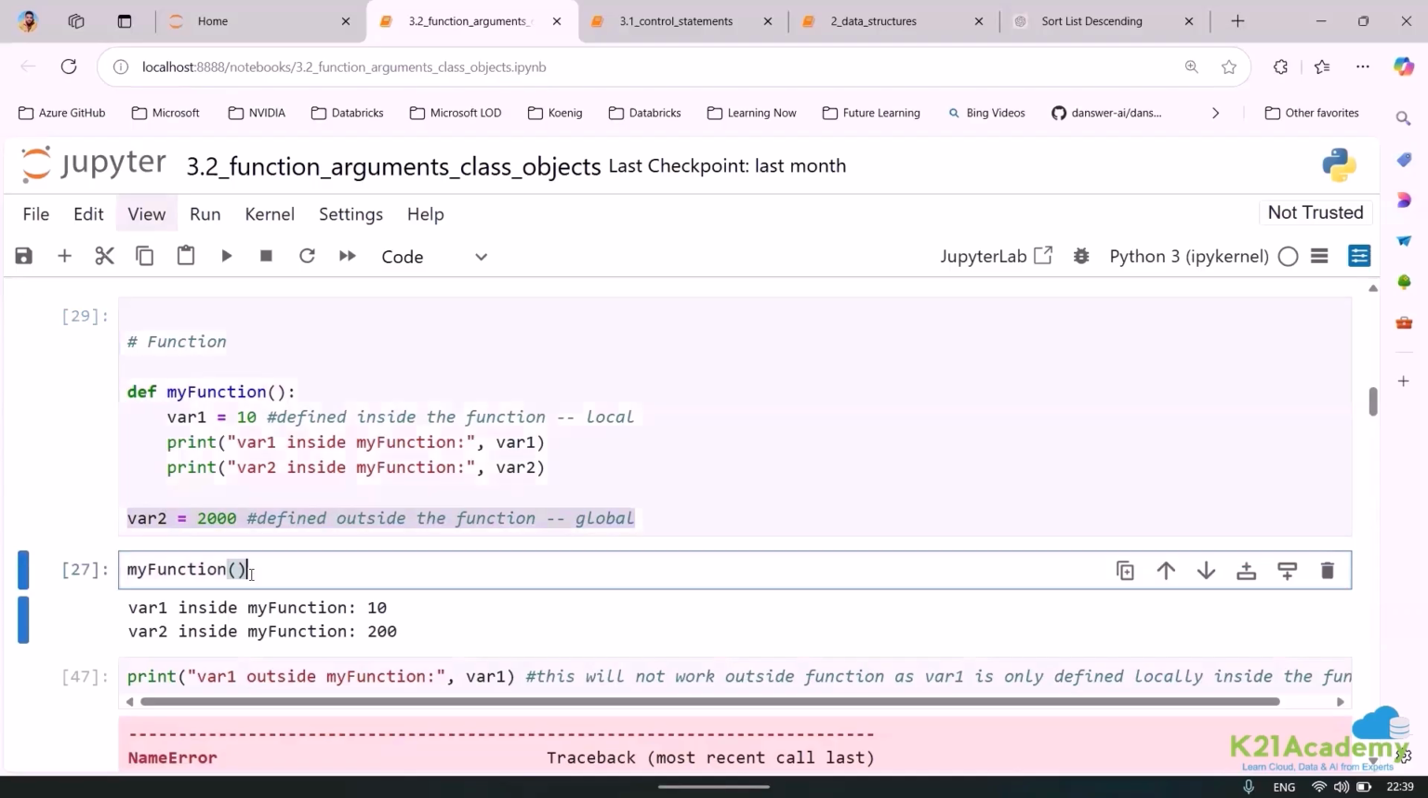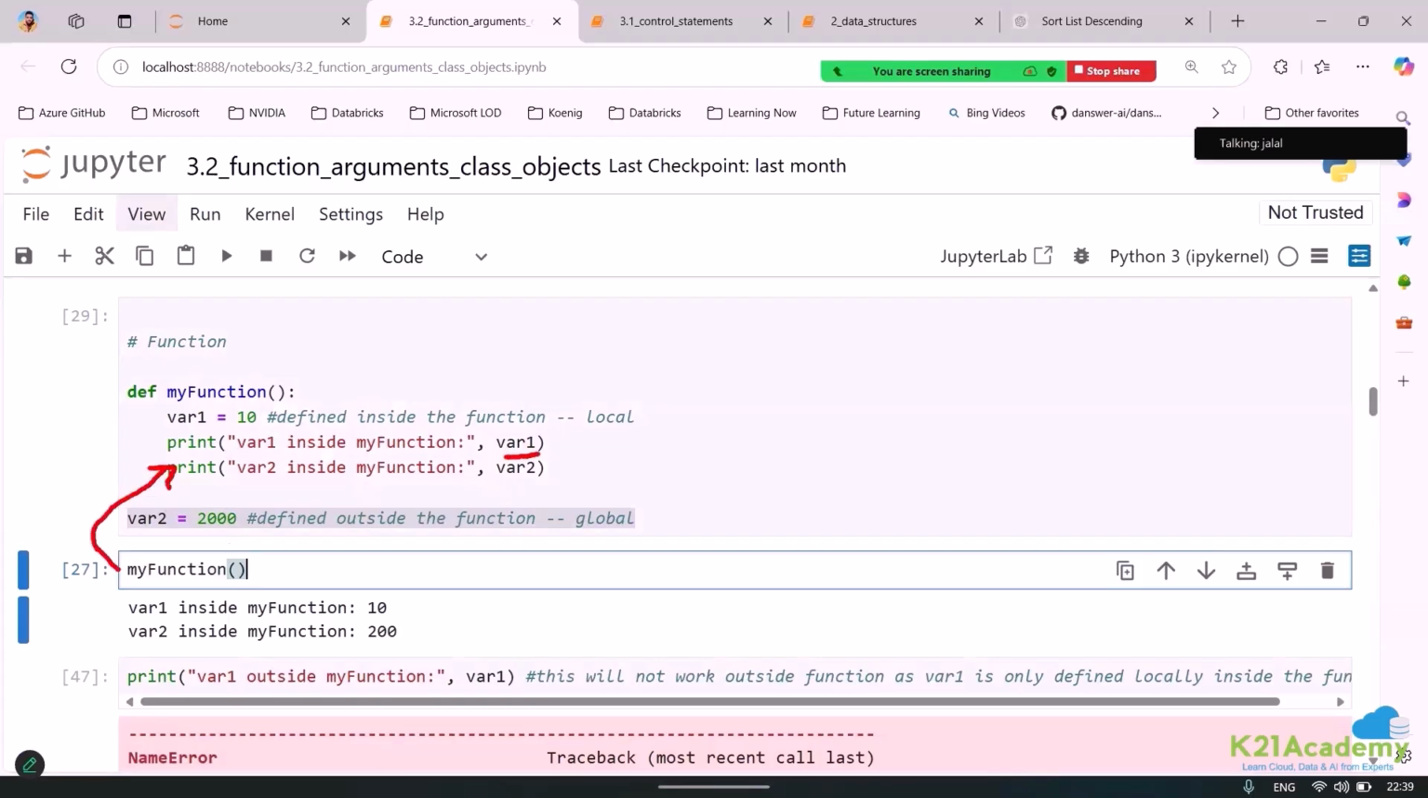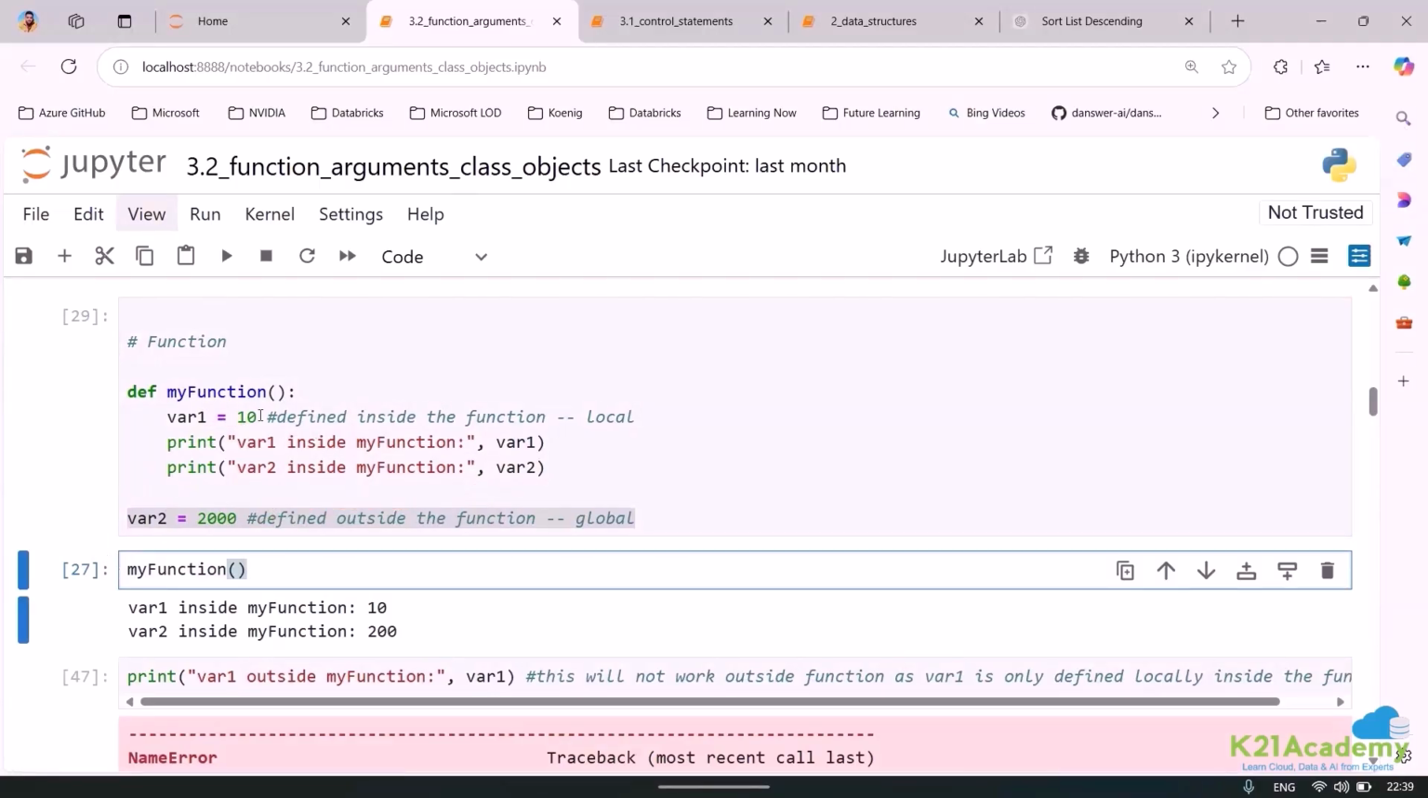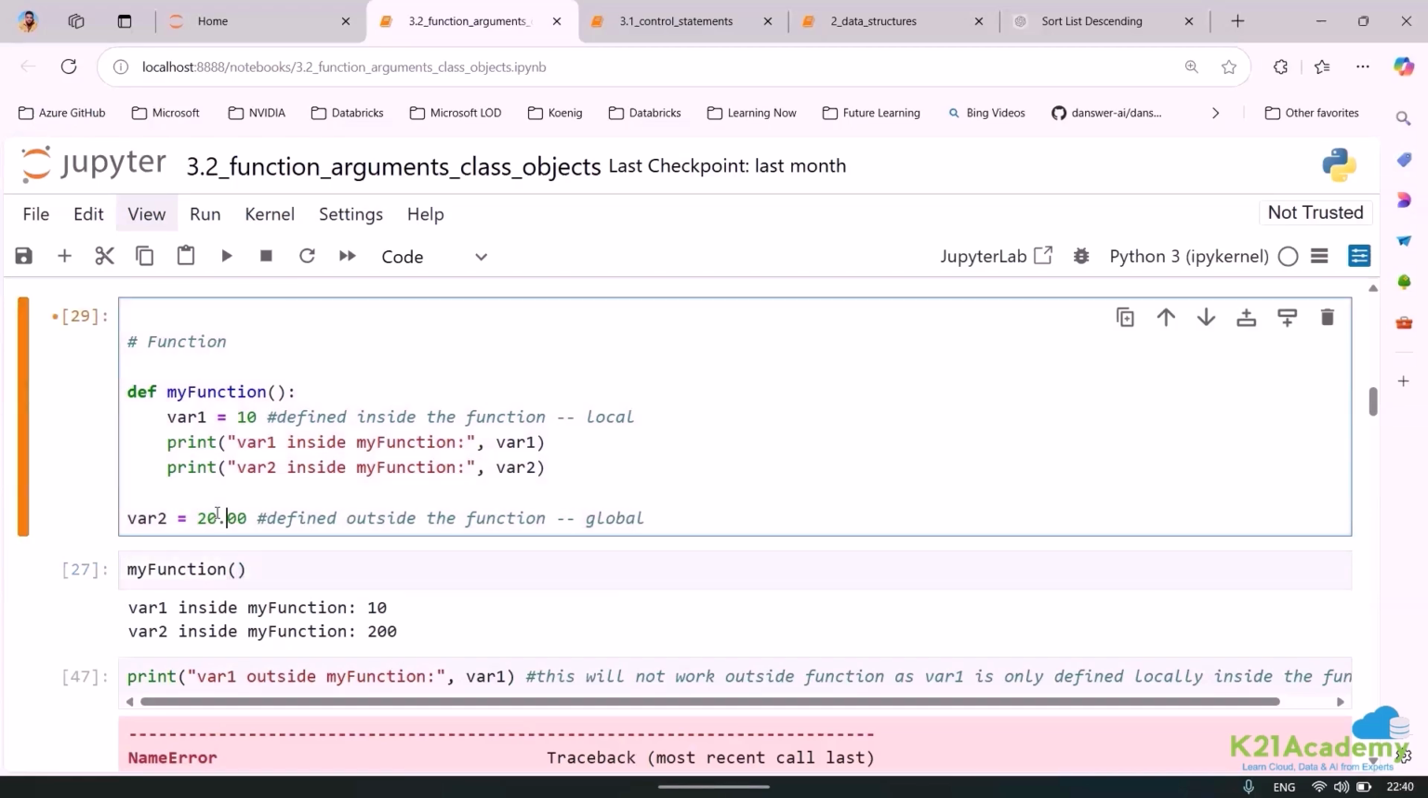But I'm saying when you call a function, this function is printing two lines. Yes or no? The first line getting the value is absolutely fine because it is defined here, right? The second value is also getting the value from the global system. Can you see? Is it okay now? So this is called the difference of local and global variable. Let me just change the value to 200. Run and see the result.